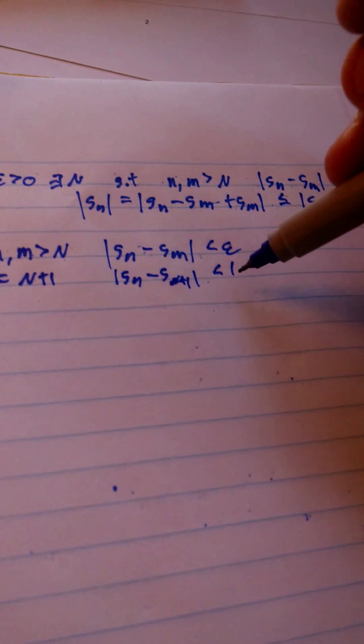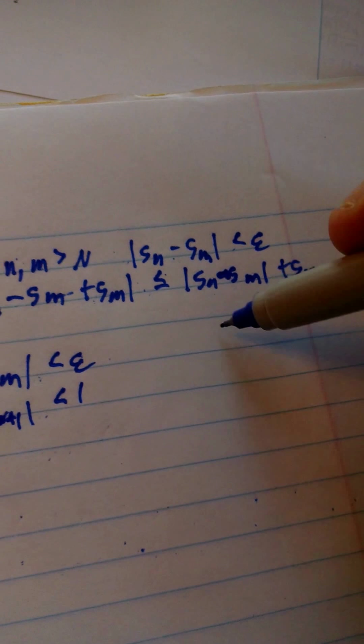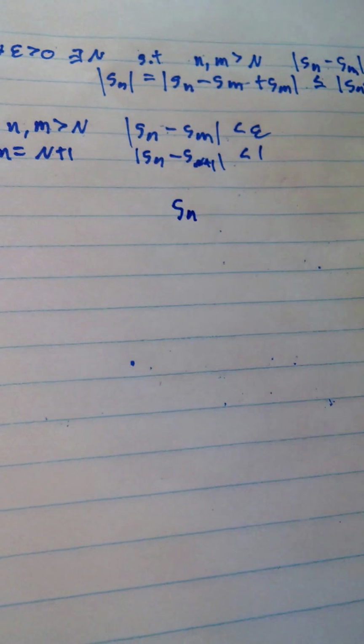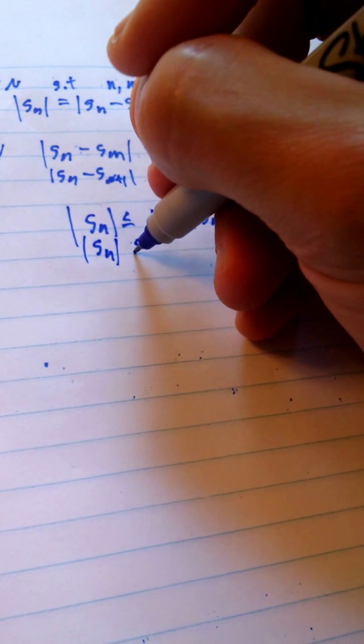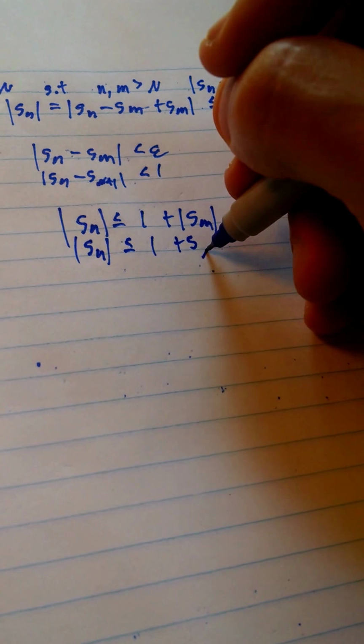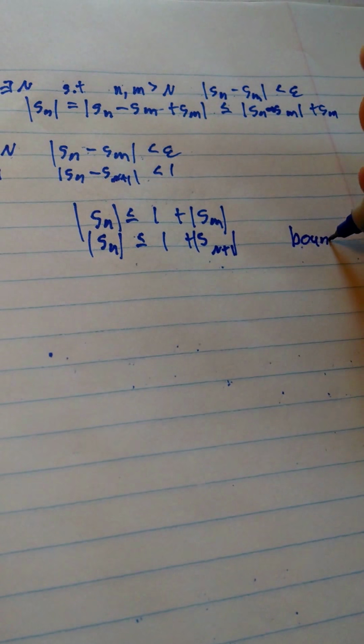So actually now we're going to do this substitution. We're going to substitute this 1 up into this equation up here. So here we had |s_n| was less than or equal to now 1 plus |s_m|. But we actually defined our m, so we have less than or equal to 1 plus |s_(N+1)|. Look, it's bounded! Hooray!